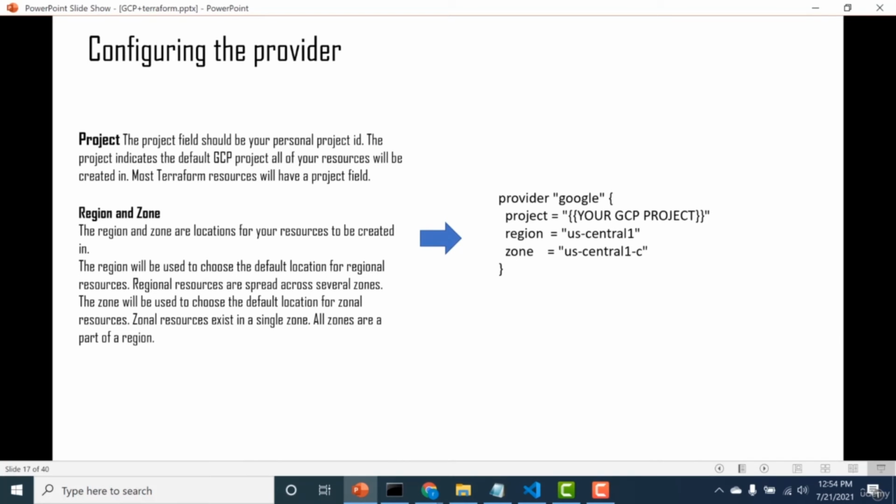Now you can also configure your provider. Within your provider, you can mention the project, the region, and the zone. And once you have done that, whatever resource you create would be created within that particular project, within that particular region, and within that particular zone. There is also a concept of alias. Now this particular concept I'll teach you once we talk about the data block. So let's look at an example of a provider and a configuration for that particular provider.